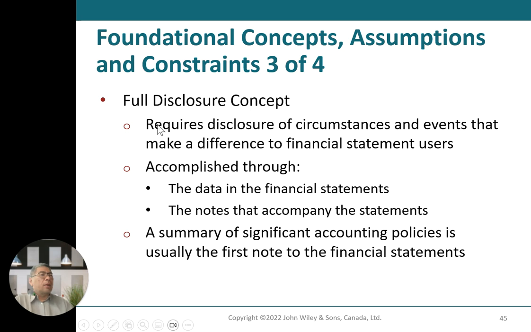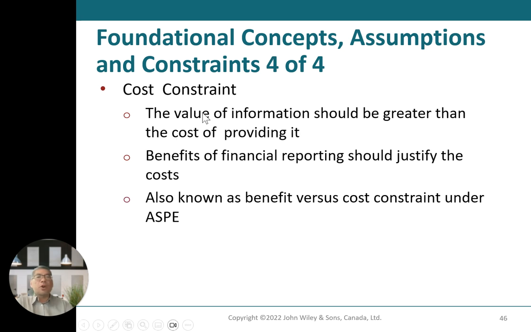In terms of the full disclosure concept, it requires disclosure of circumstances and events that make a difference to financial statement users. It is accomplished through data in the financial statements as well as in the notes. The first note is a summary of significant accounting policies and is usually the first note in the financial statements. In terms of the cost constraint, the value should be greater than the cost of providing it. The benefit of reporting should justify the cost. Also, there is the cost-benefit constraint under GAAP.